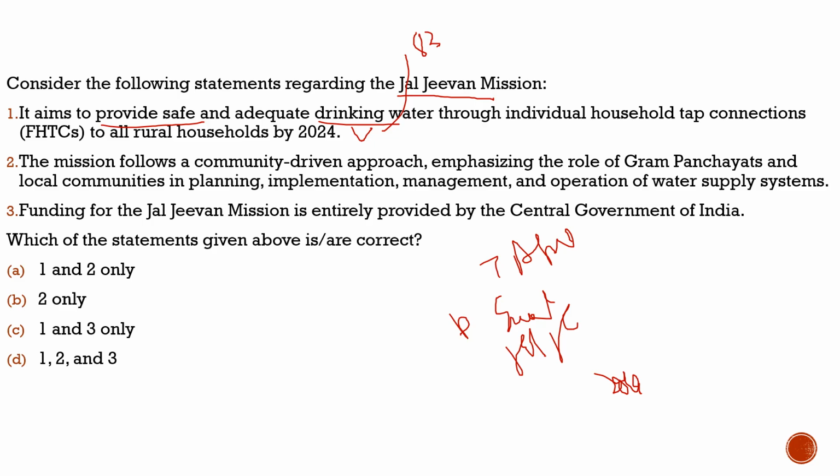Second statement: the mission follows a community driven approach, emphasizing the role of the gram panchayats and local communities in planning, implementation, management, and operation of water supply systems. 100% correct. This is also correct. Third statement: the funding for Jal Jeevan Mission is entirely provided by the central government of India. No, it is funded by both central and state governments. So the third statement is incorrect. The correct answer would be options 1 and 2 only. With this, I hope you have understood the question as well as its context.